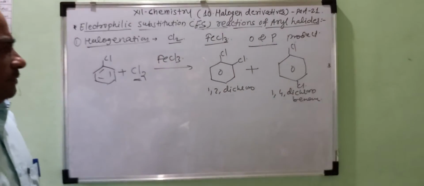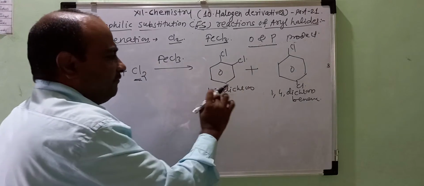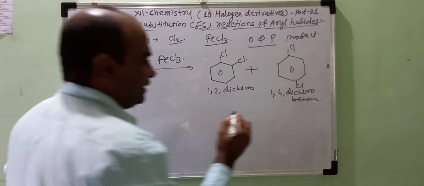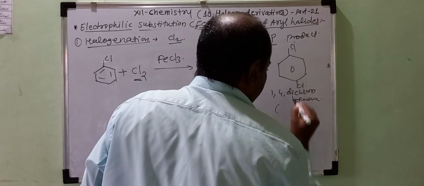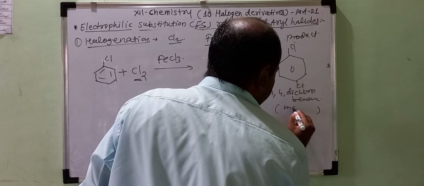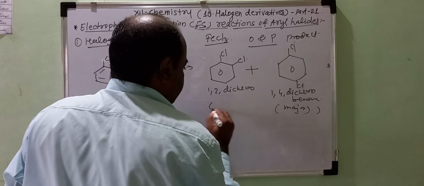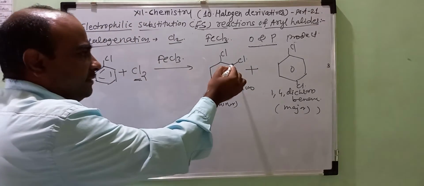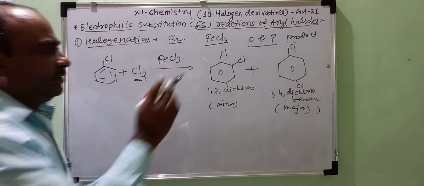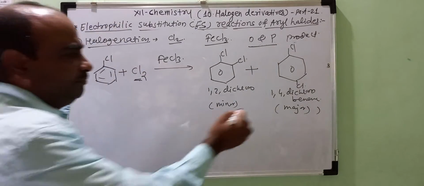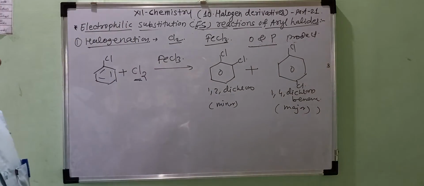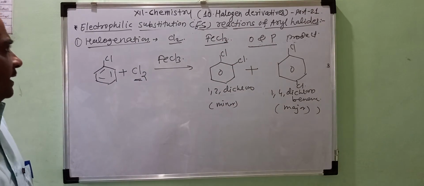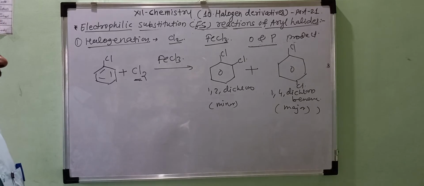Okay, so we get the mixture of ortho and para product when the halogenation is carried out. Here, no doubt, para product is found to be the major one, and the ortho product is found to be minor. Due to the steric crowding at the ortho position as compared to the para position, para product is always formed in the greater amount. Okay, so this is the halogenation.